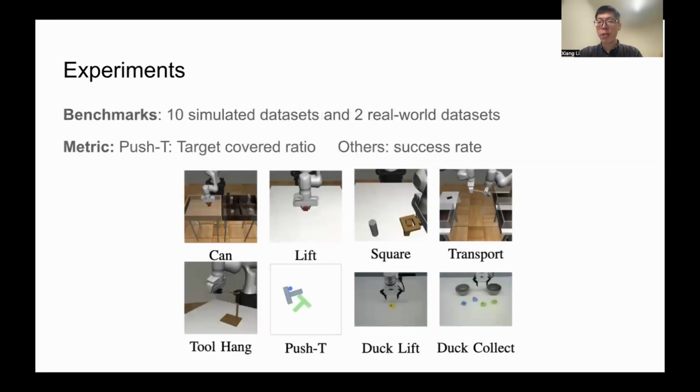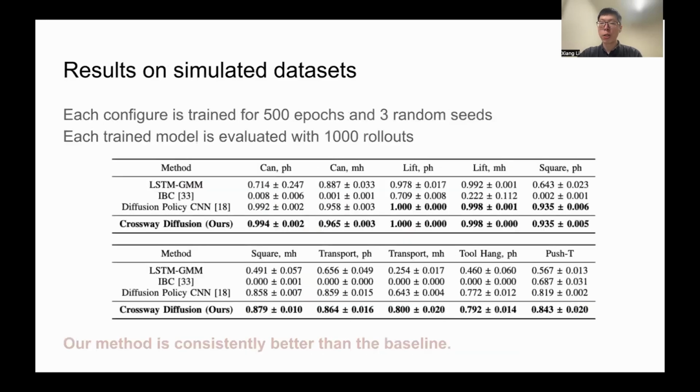Following the literature, we evaluate our method with other competitive baselines on 10 simulated datasets. In addition, we collect 2 real-world robot manipulation datasets and perform corresponding evaluations. Experiments on simulated datasets show that our method consistently achieves better performance over the baselines.